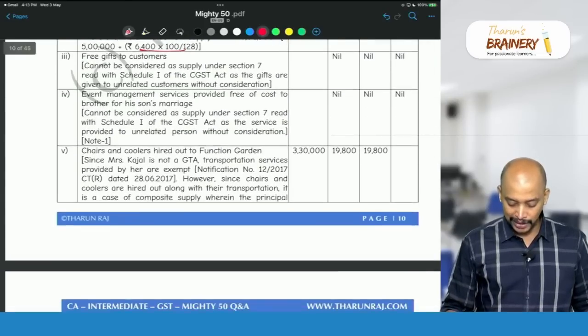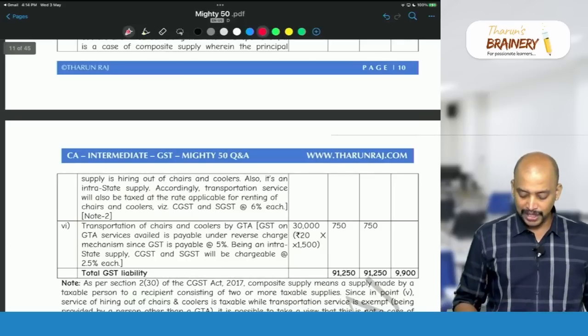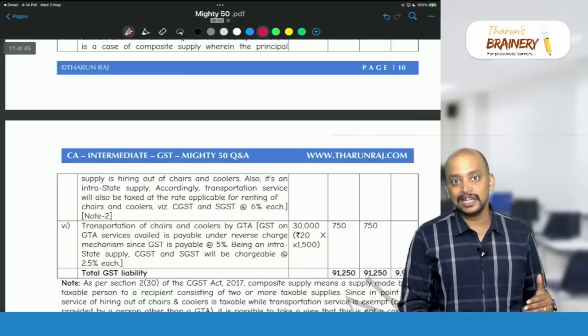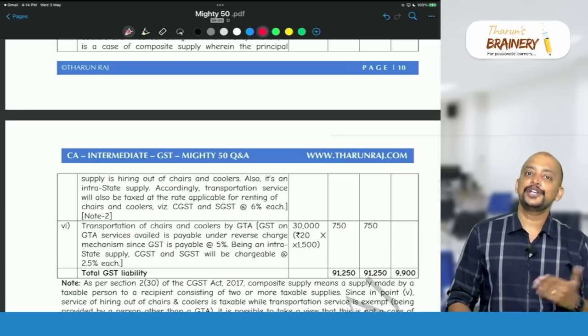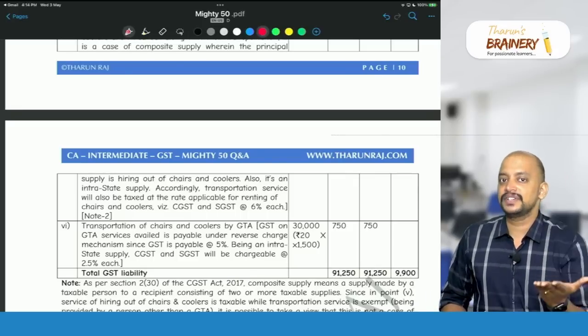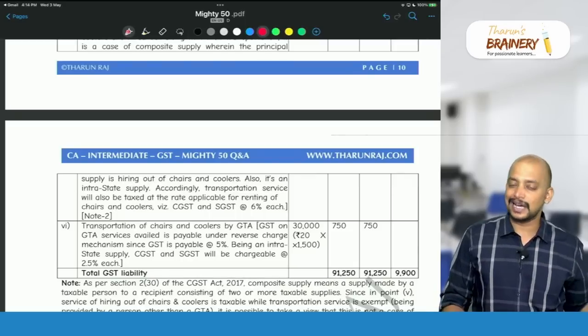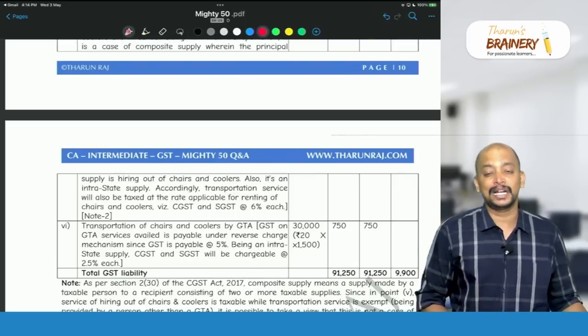So chairs and coolers, and thereafter transportation of chairs and coolers by GTA. As the supplier is unregistered, they need to pay GST under RCM. Whenever there is a GTA service, it will be either FCM or RCM. If the supplier is unregistered, then definitely GST is payable under RCM.